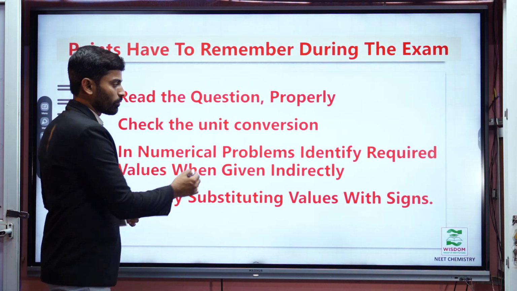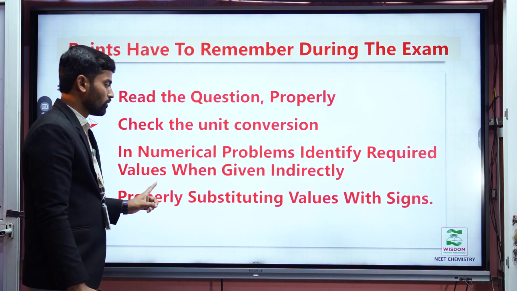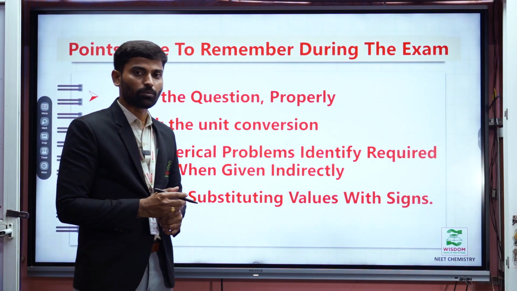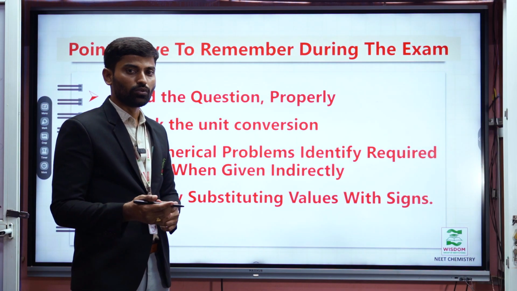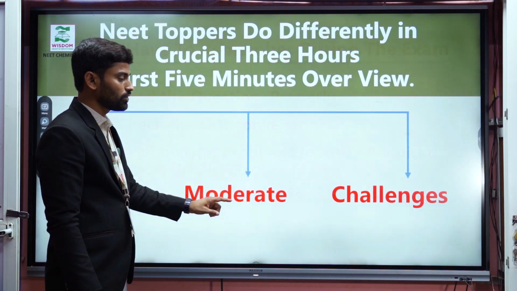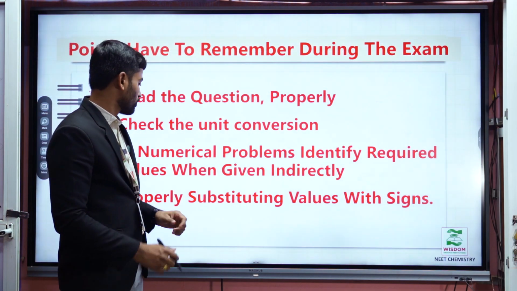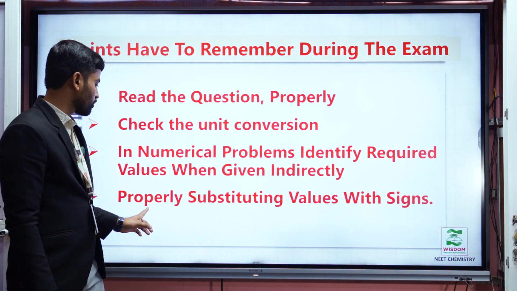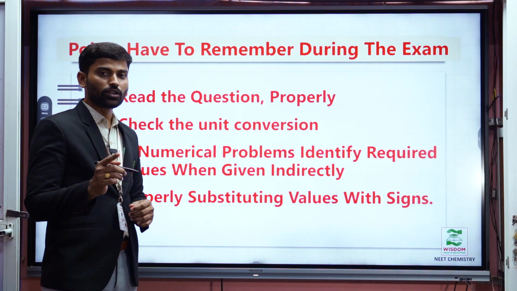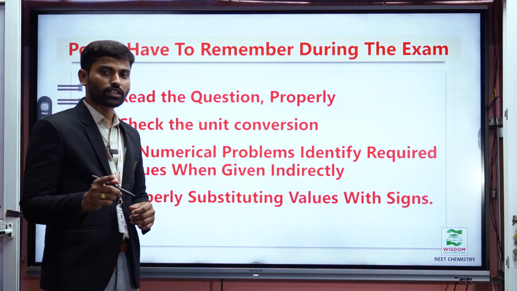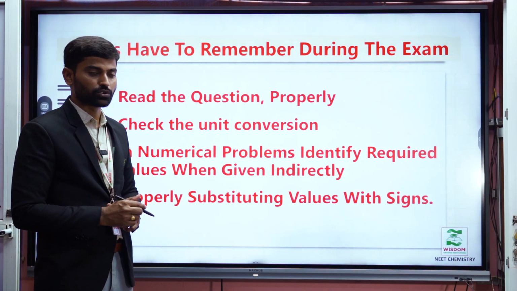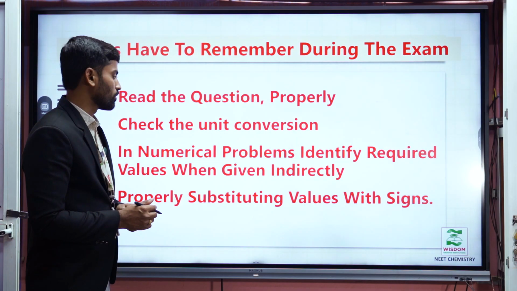And next one, in numerical problems, identify the required values when they are given indirectly. In numerical problems, they will hide some of the numerical values. We have to get those values and substitute them. And next one, properly substitute the values and calculate. Last point here, properly substituting values with signs is very, very important. If you take a plus value instead of a minus, or a minus instead of a plus, you will get the wrong value. So we have to substitute properly with signs and calculate the problems properly.